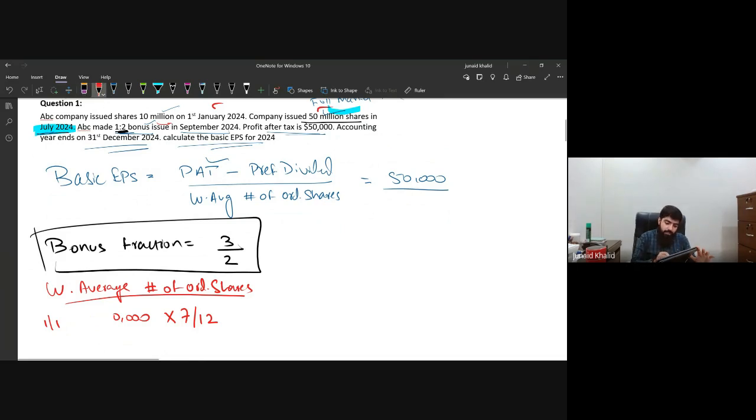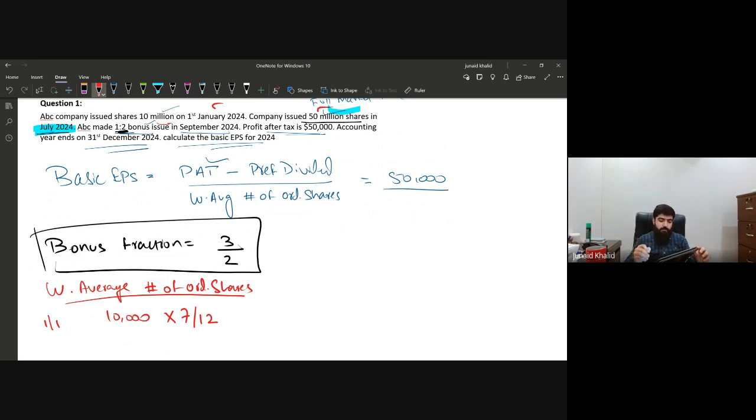So 10 million shares, that is 10,000 shares, were in issue from January till July. These 10,000 shares remained outstanding throughout the 7 months.